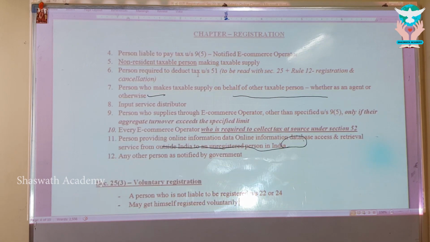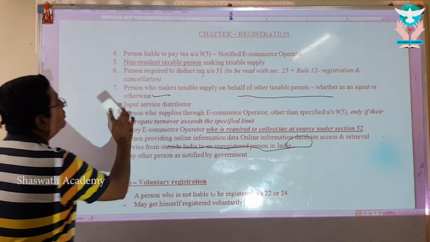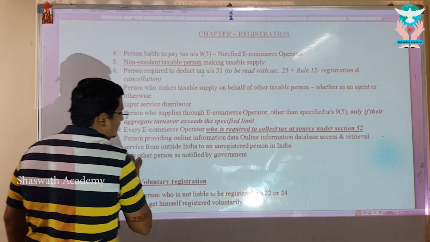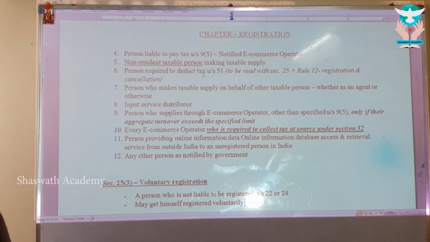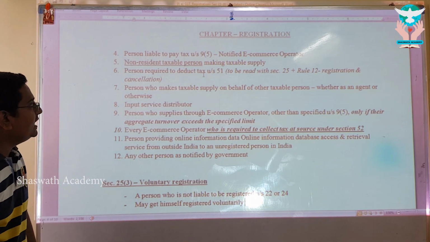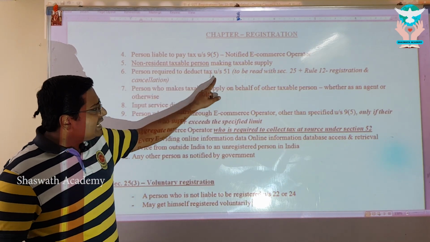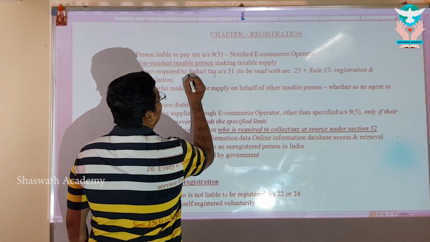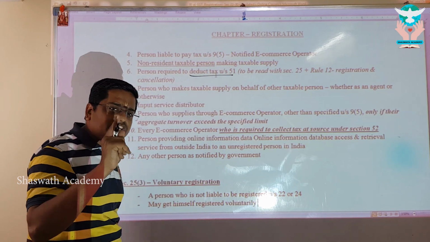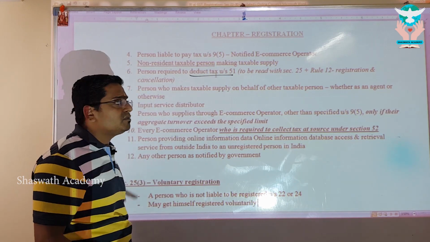Right, my dear? So we have finished casual taxable person in-depth analysis and also non-resident taxable person in-depth analysis. We are going for the next one. Person required to deduct tax under section 51. My dear, we have discussed this in depth when we discussed GTA provision and security service provision.